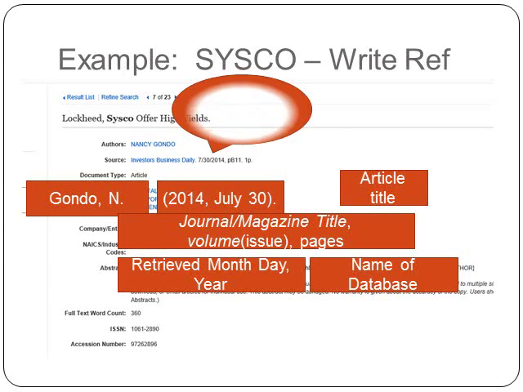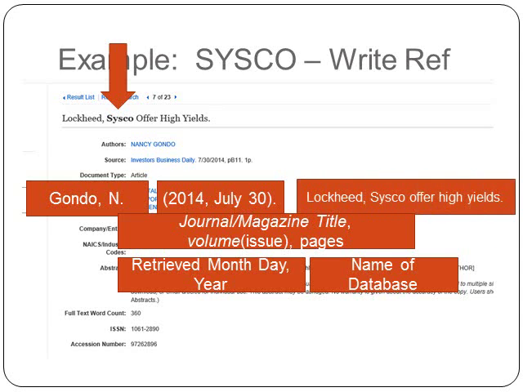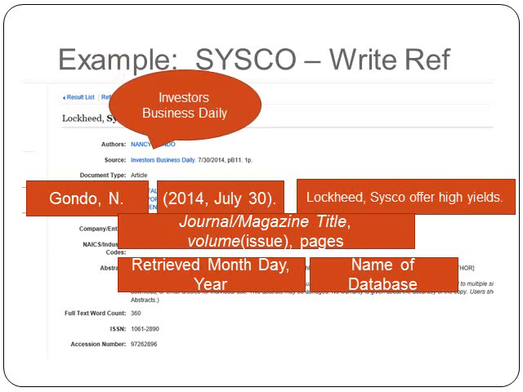Next, I need the article title, which appears way up here. And notice they have it upper and lower case. But I will use APA style. I'll be writing it lowercase, except for proper names, like Lockheed and Cisco are proper names, therefore they get the capitals. Everything else, lowercase.